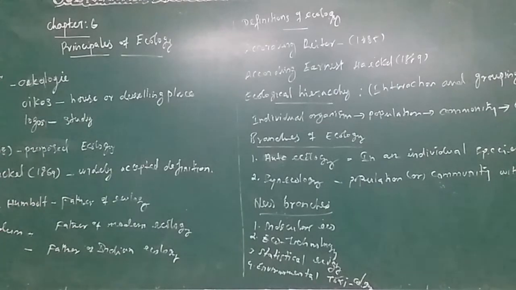Ecological equivalent: taxonomically different species occupy similar habitats. For example, niches in different geographical regions are called ecological equivalents. I mean, taxonomically different kinds of organisms live in a particular ecosystem. That is called ecological equivalent.